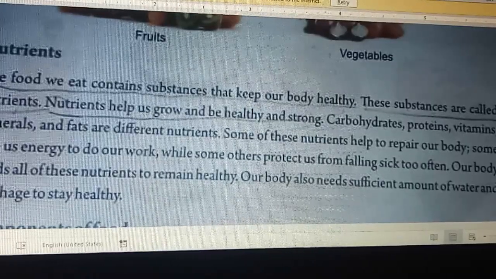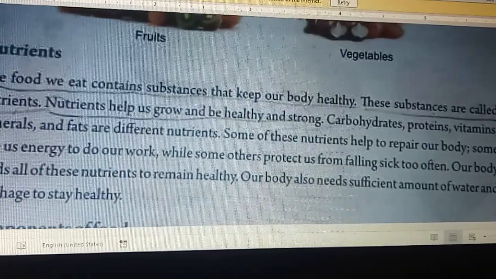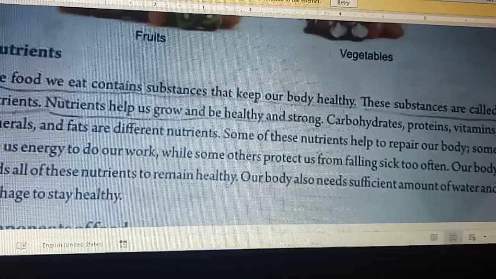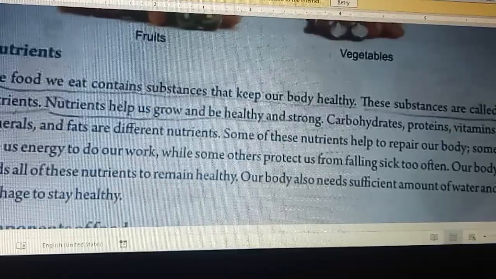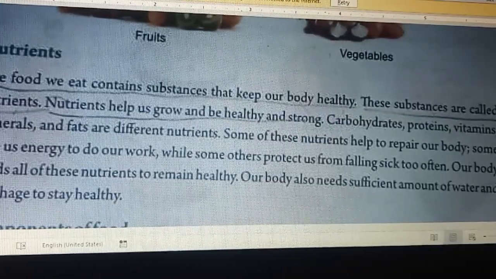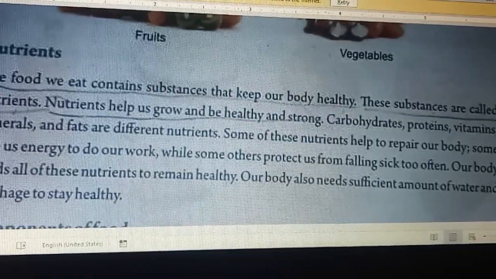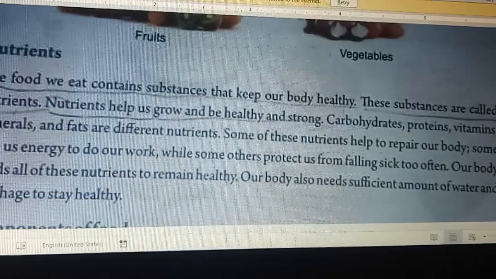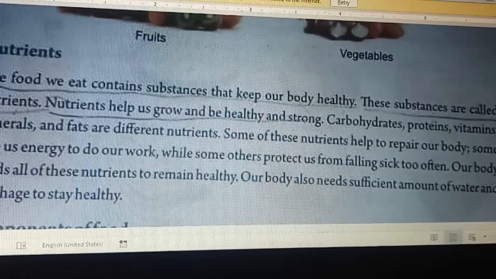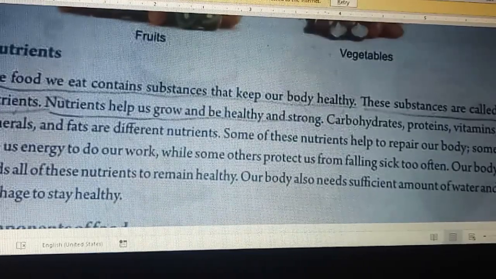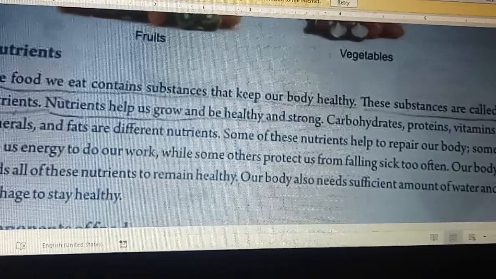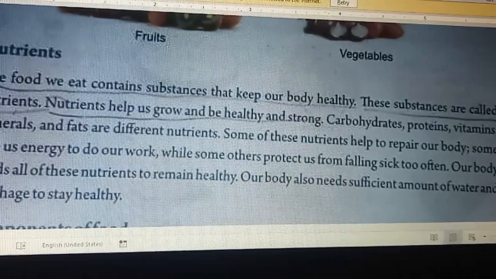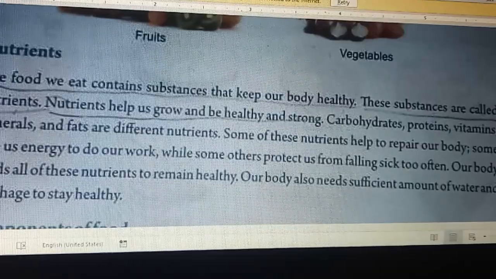As in the last class, we have learned about the importance of food in our body. Why do we eat food? It helps us to grow, build our body, keep us strong, and protect us from different diseases. We also have learned the three food groups: energy giving food, bodybuilding food, and protective food.